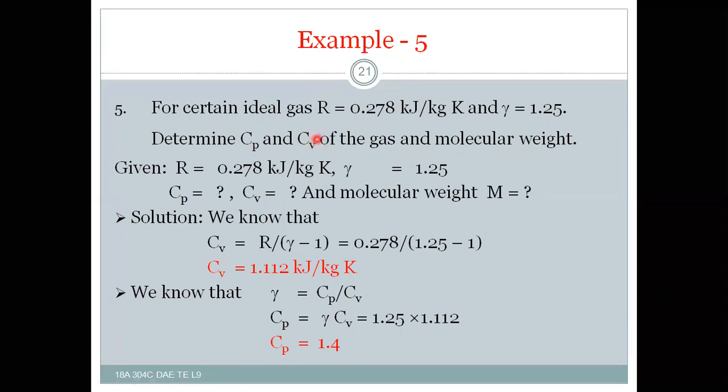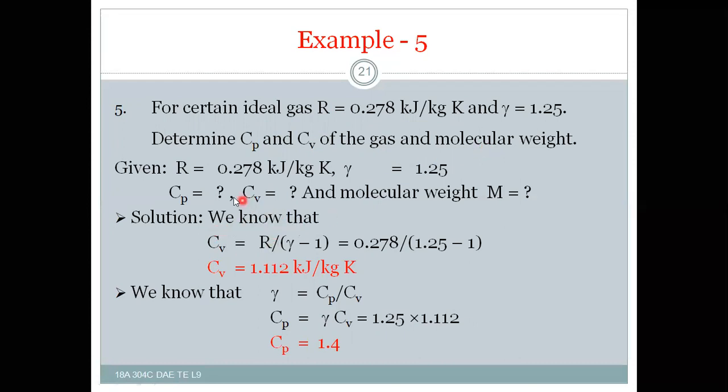And after getting Cv, Cp can be calculated by R is equal to Cp minus Cv, and Cp is equal to Cv plus R. Then you will get Cp also, and for molecular weight, as R is there for us, and the universal gas constant Ru is the same for all the gases, that is Ru is equal to 8.314, you can calculate that also.